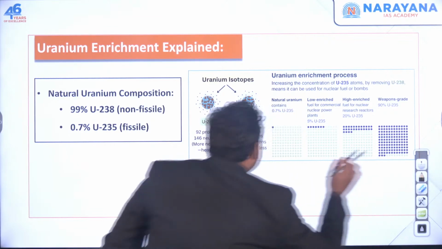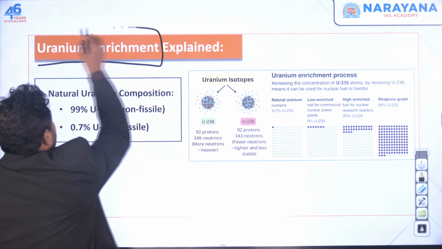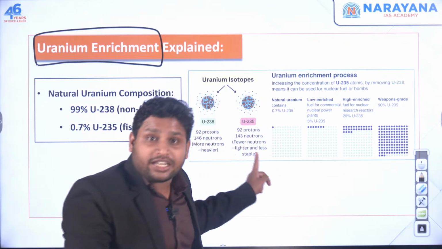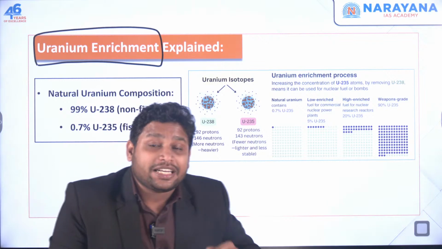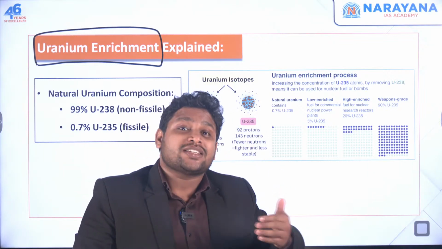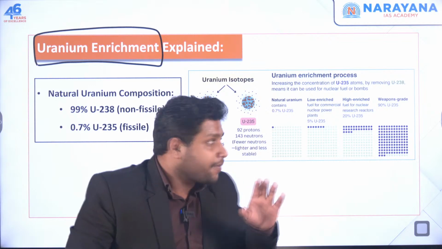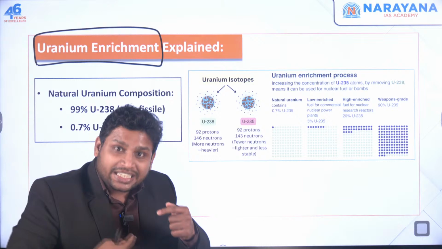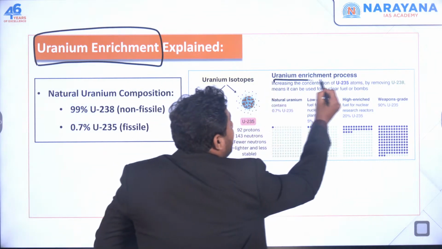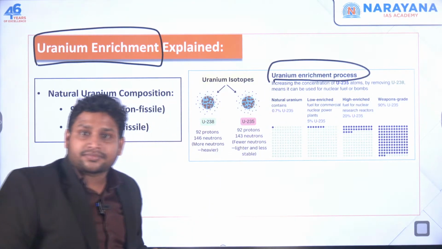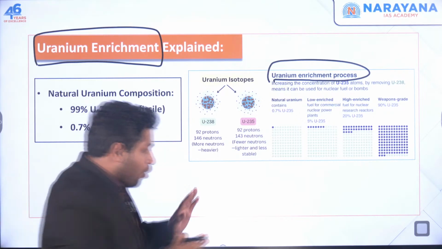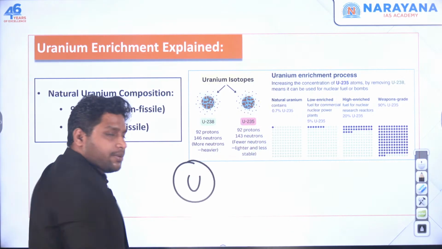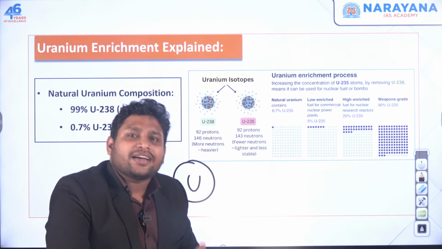This is where we see the uranium enrichment process. Whenever we increase the portion of uranium 235, which is a fissile material that can go for what we call the nuclear fission process, that process of increasing is called the uranium enrichment process. Is this clear? Obviously, if you have normal natural uranium, you cannot make nuclear energy.